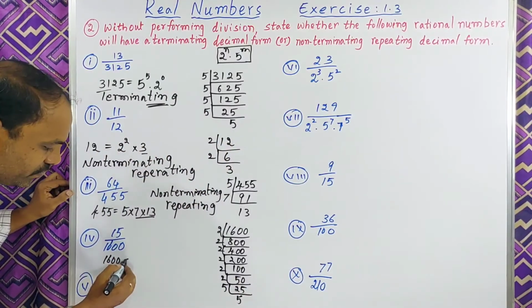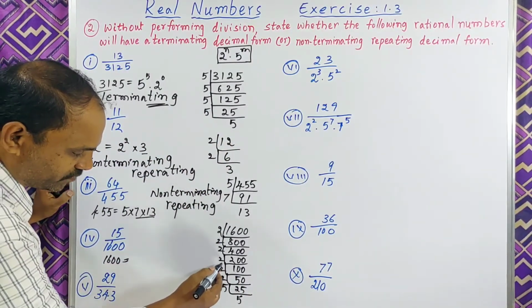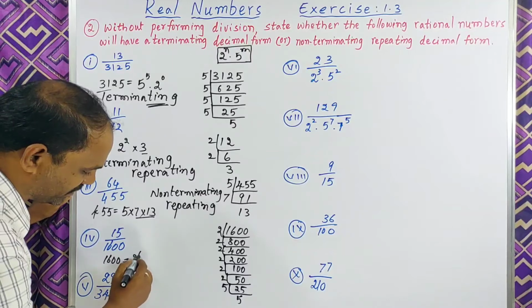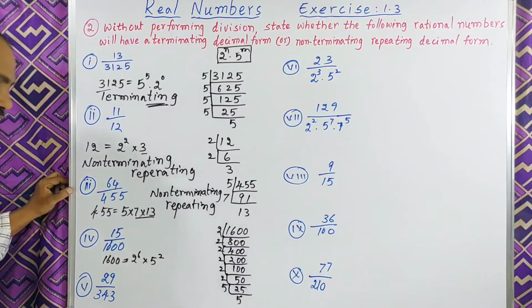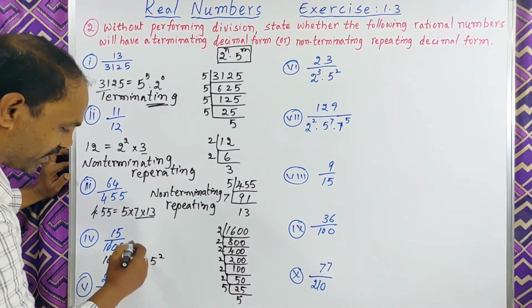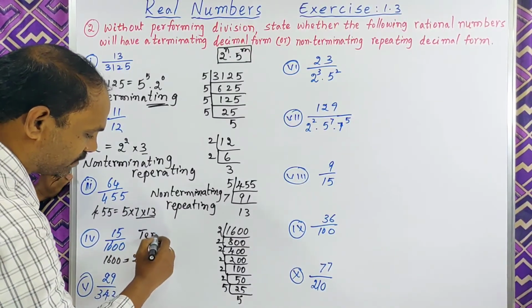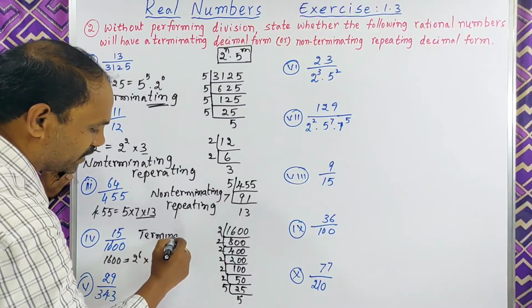Here we can write 2 power 6 into 5 square. So this one is terminating.